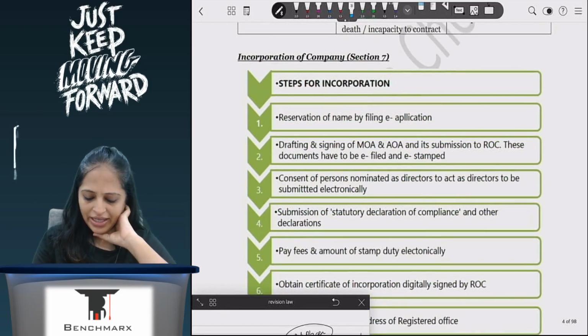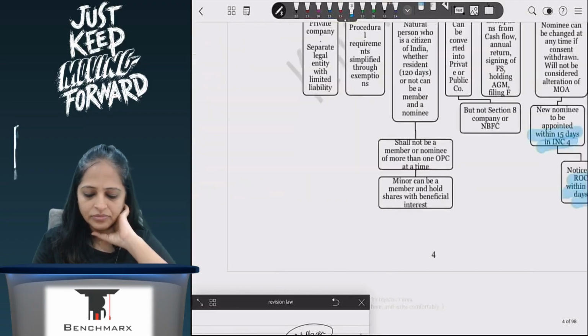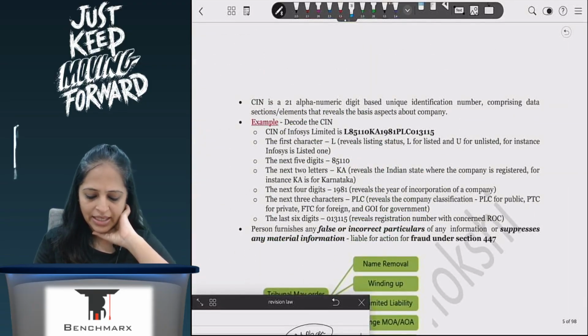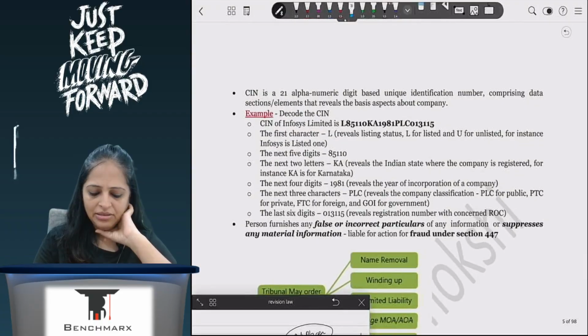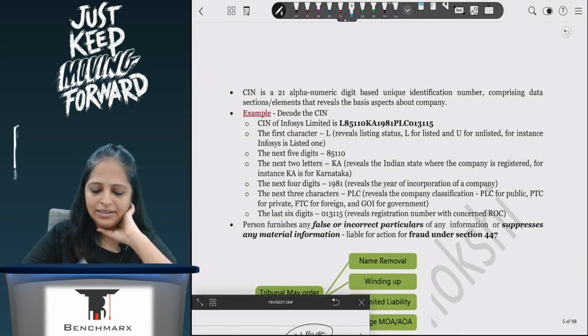So here when I get my CIN, I want to show you something. Yes, CIN will be in this particular format, and this particular format is always giving out details about the company itself.